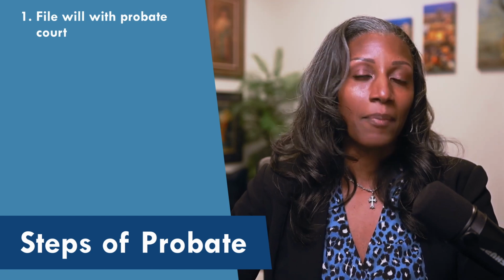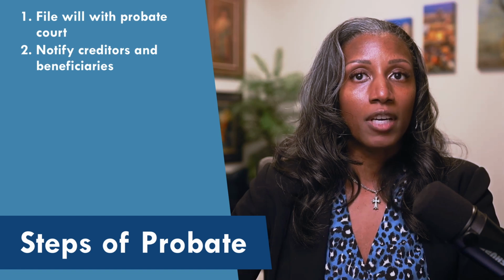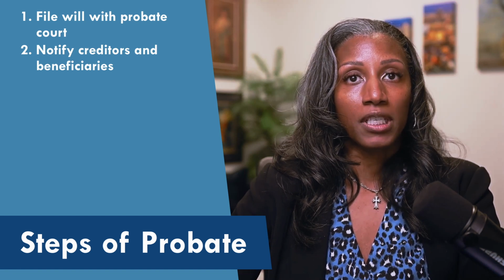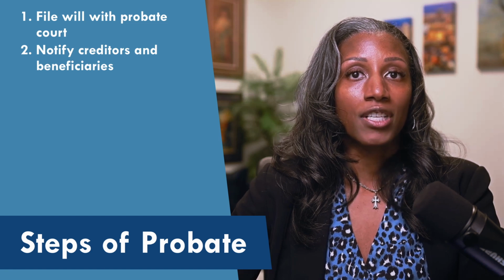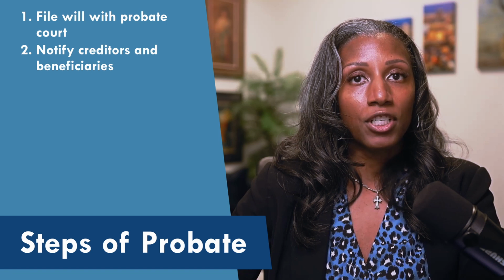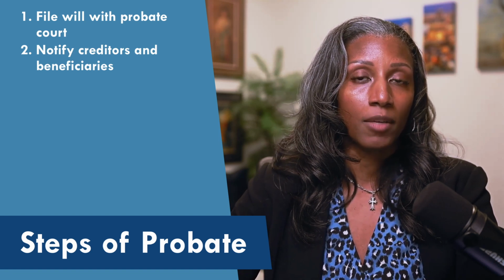The second step is going to be notifying creditors and beneficiaries. The executor or the administrator has got to notify the creditors of the deceased person's death. Now, the creditors then have a certain period of time to file claims against the estate, and beneficiaries and their heirs are also required to be notified regarding the probate proceeding.